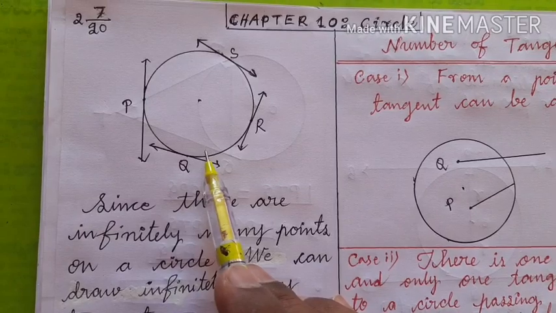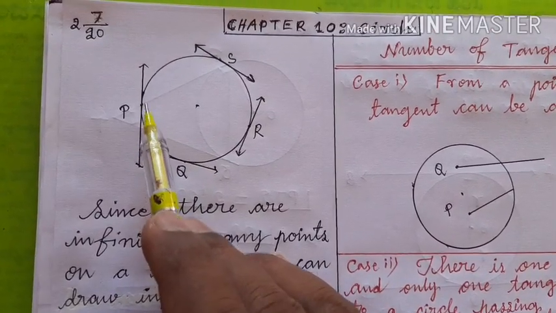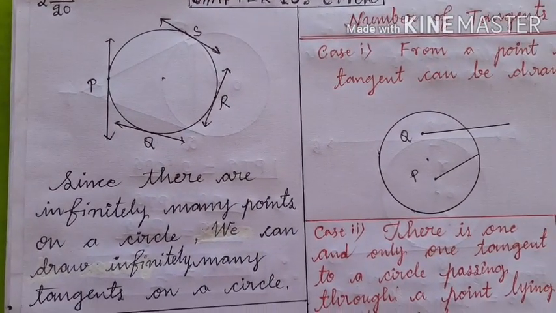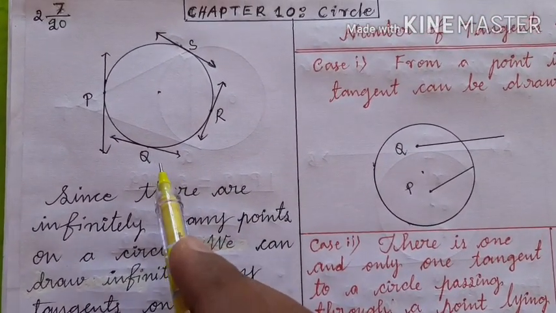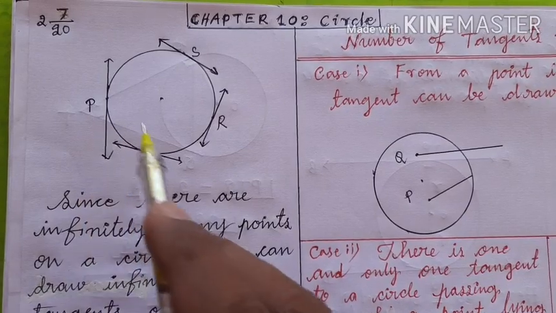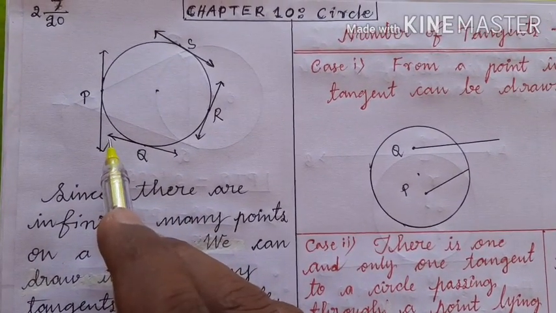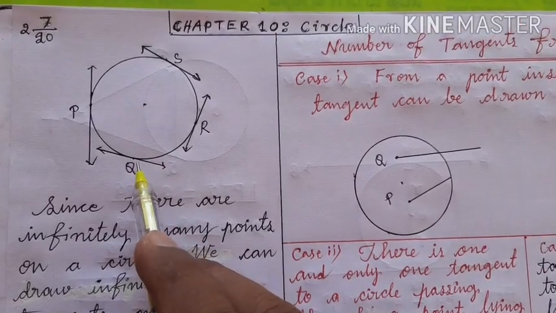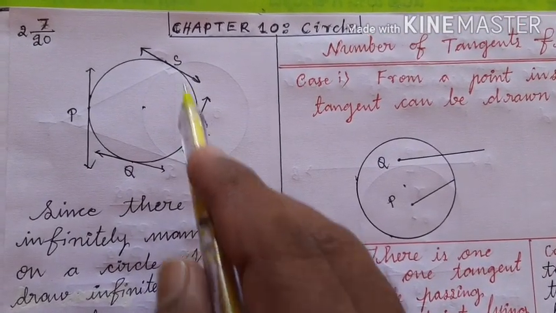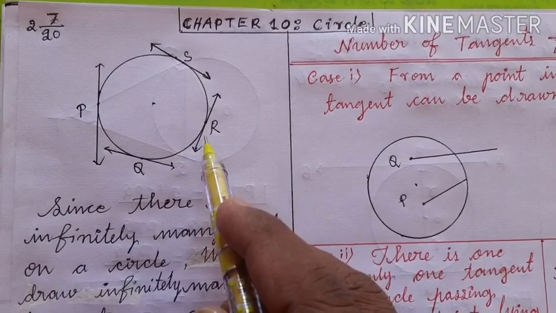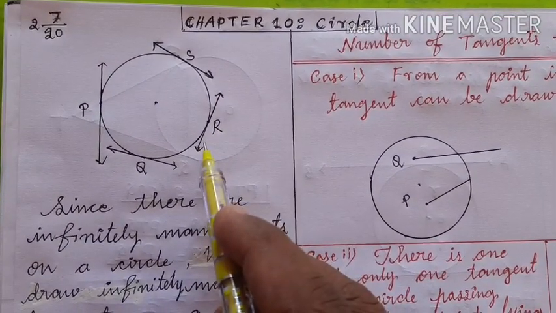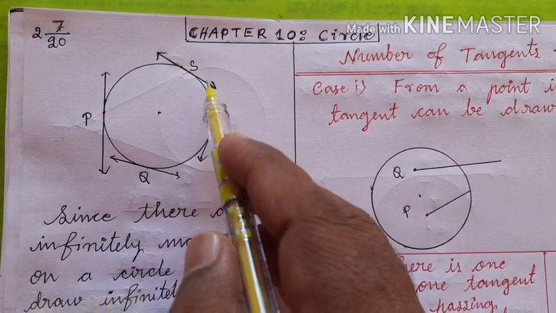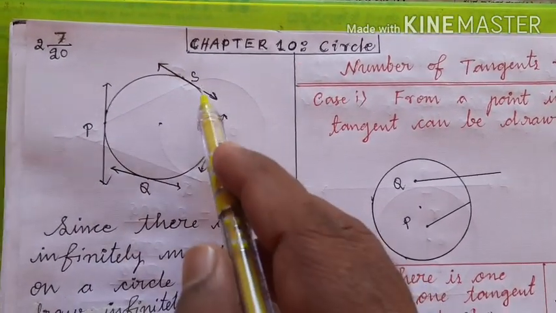Let us take the point P. Through this point P, there passes only one tangent. And let us take point Q, other than point P. Through this point Q, there passes one more tangent, but it is unique. Let us take the points R and S. Through point R also there passes a unique tangent, and through point S also there passes a unique tangent.